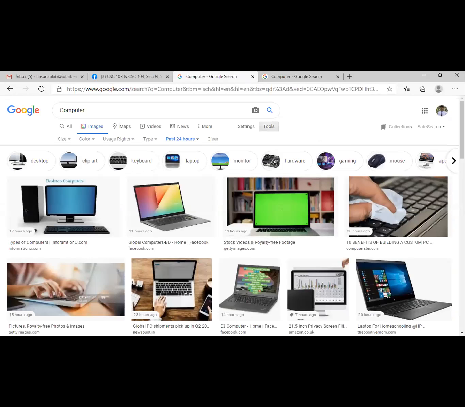So is it clear how we can use the filter option on images? Is it clear? Yes, sir. Clear. All right, now I'm going to share my slide again.